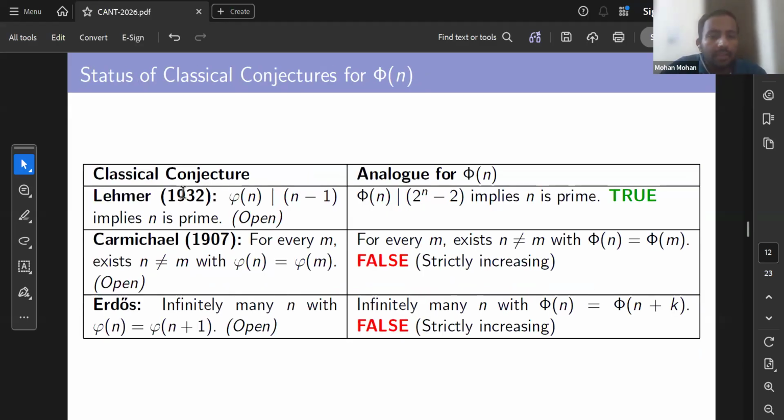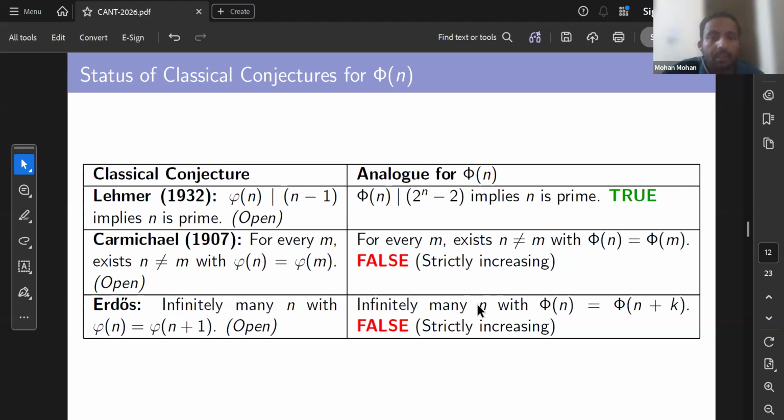So we have this classical Lehmer conjecture, and analogously we have established it for phi n, the Nathanson torsion function, which is true. But the Carmichael conjecture for the Euler phi function, which says that for every n, there exists at least one m, not equal to n, with phi n equal to phi m, is actually false in the case of the Nathanson torsion function. And similarly, the Erdos problem, which asks whether there are infinitely many n for which phi n is equal to phi n plus 1, is again false in this case because of the strictly increasing nature of the Nathanson torsion function.